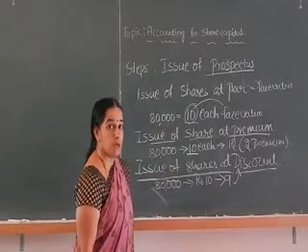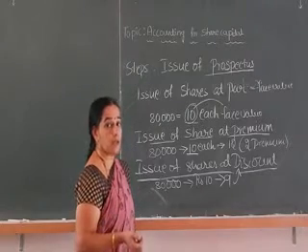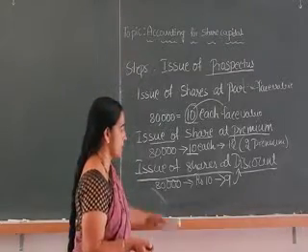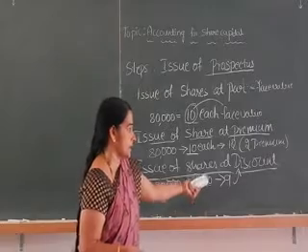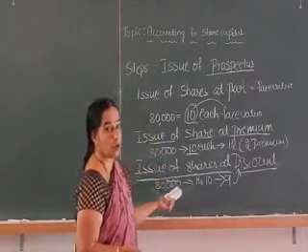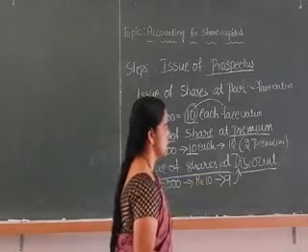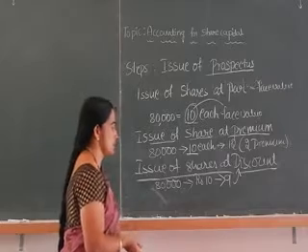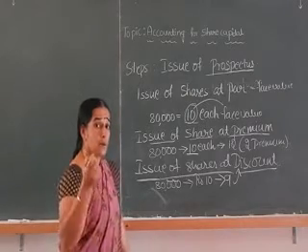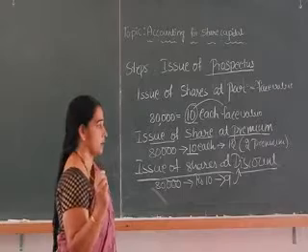Discount means the issue price will be lesser than the face value. The face value of the share is 10 but the issue price is rupees 9, which means the issue is called issue of shares at a discount. Usually to attract the public, the shares will be issued at a discount.